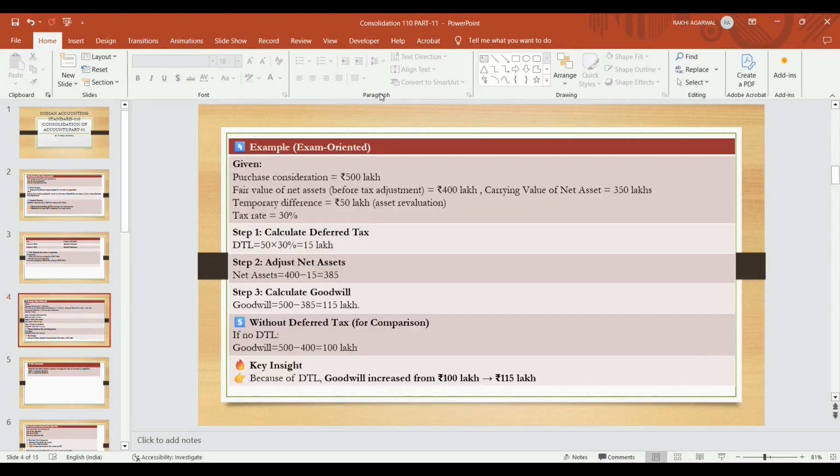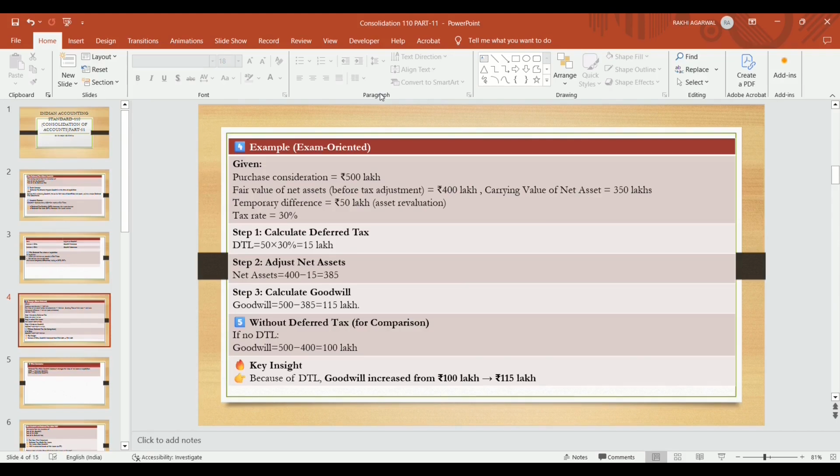So the consideration becomes 500 lakhs. Fair value of net asset before tax adjustments is 400 lakhs. Carrying value of net asset is 350 lakhs. So temporary difference becomes 50 lakhs. Tax rate is 30%. DTL becomes 50 lakhs at 30%, which is 15 lakhs. Adjusted net asset: 400 lakhs is the fair value of net assets minus the deferred tax we had calculated. 15 lakhs is the liability for the organization, so it is reduced from the net assets. Because calculation is done at time of acquisition, we reduce the value of deferred tax liability, so it becomes 385 lakhs.